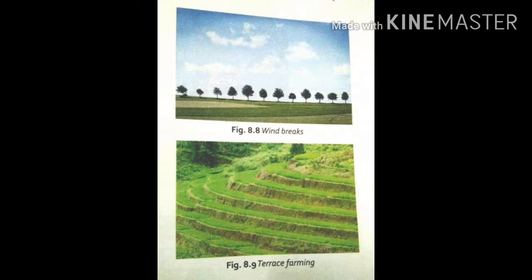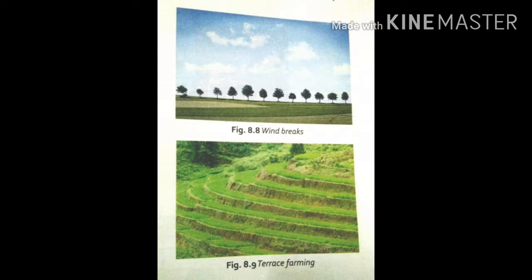These are crops that are grown in the off season. Cover crops help reduce soil erosion by covering the soil and holding it tightly during heavy rains. It prevents the soil from being carried away by rainwater.